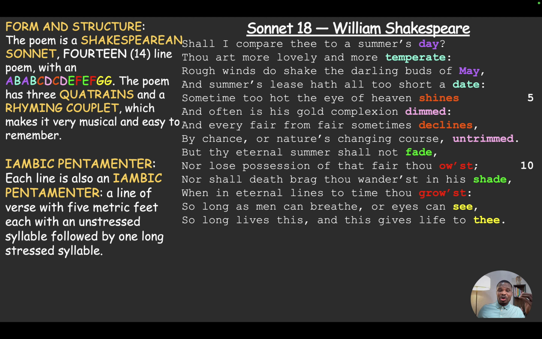The poem also has what can be described as an iambic pentameter. That essentially means that each line of verse has 5 metric feet, each with an unstressed syllable, followed by 1 long stressed syllable. So, for example, shall I, that's what we're seeing there. So, shall, unstressed. I compare, so it gives it a da-dum, da-dum, da-dum, da-dum rhythm. So each of the lines, if you count it, has 10 syllables, 5 unstressed and 5 stressed.